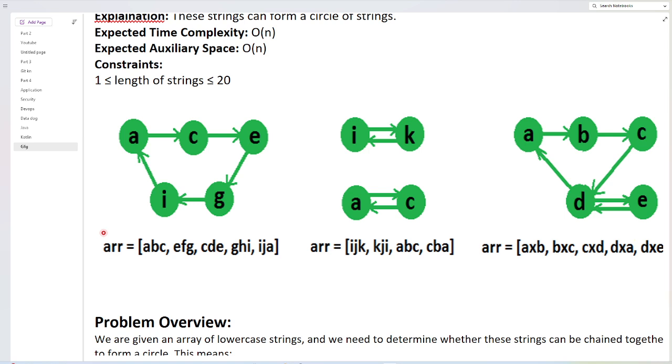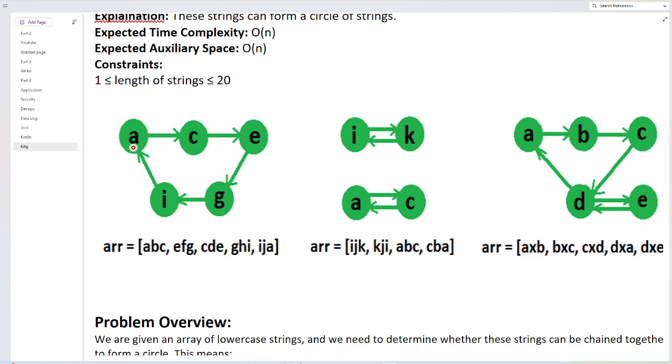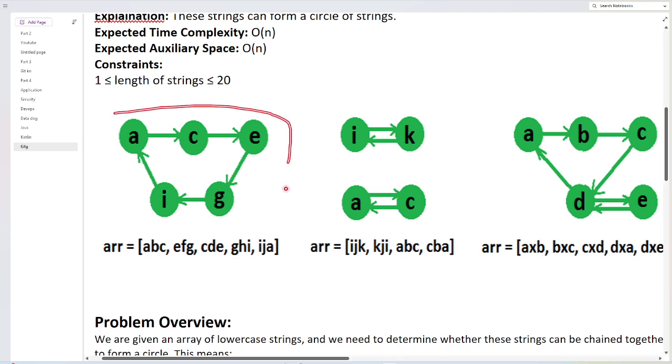Here we are given an array of strings, and we have ABC. C is mapping to the first character of the next string, E should be mapped to the first occurrence of E, and G should map to the first occurrence of G. I should map to the first occurrence, and A should map to the first occurrence of another string. So this is a circular form where you can see A is mapping to C, C is mapping to E, E is mapping to G, and G is mapping to I to A. So this is a circular formation of the given strings.